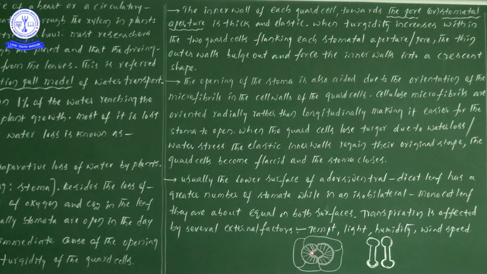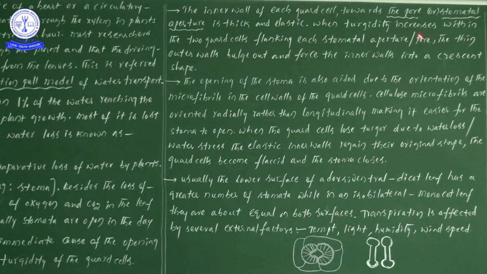So the guard cell wall is very thick and elastic. Even from the NEET examination point of view this is important. The inner wall has a thick nature as well as an elastic nature, don't forget. That inner wall is situated towards the stomatal aperture.